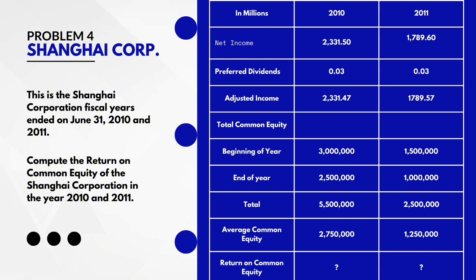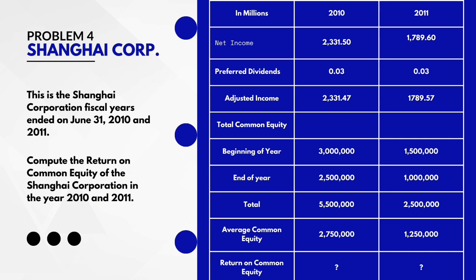Their total common equity is 5,500,000. The average common equity for 2010 of the Shanghai Corporation is 2,750,000. And for the year 2011, we have the net income of 1,789,60, preferred dividends of 0.03, adjusted income of 1,789,57.